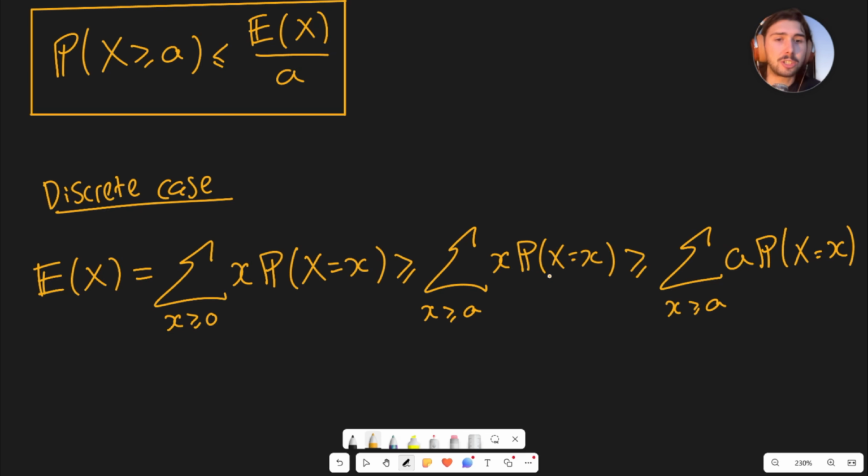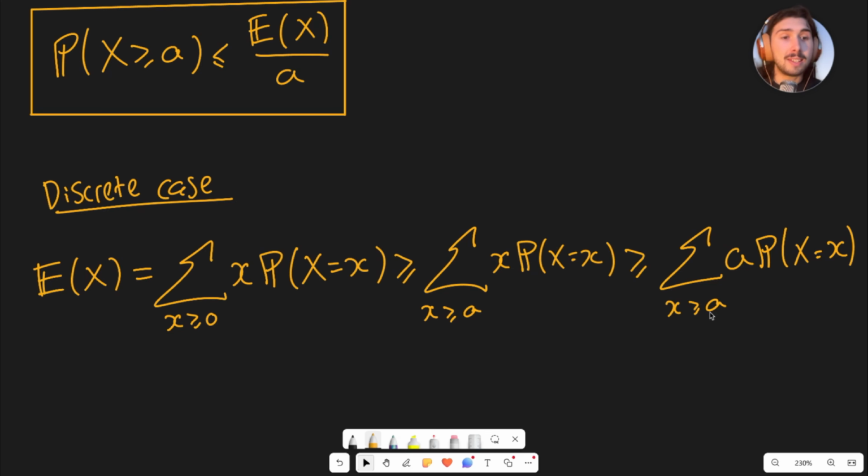For example, if a is the number 2, then on the left you've got the sum over x bigger than or equal to 2 of x times the probability. That's, for example, 2 times the probability that x is equal to 2, 3 times the probability that x is equal to 3, 4 times the probability that x is equal to 4. But on the right, you have 2 times the probability that x is 2, plus 2 times the probability that x is 3, plus 2 times the probability that x is 4. That's less, because the probabilities are positive and you're multiplying by a smaller number each time.